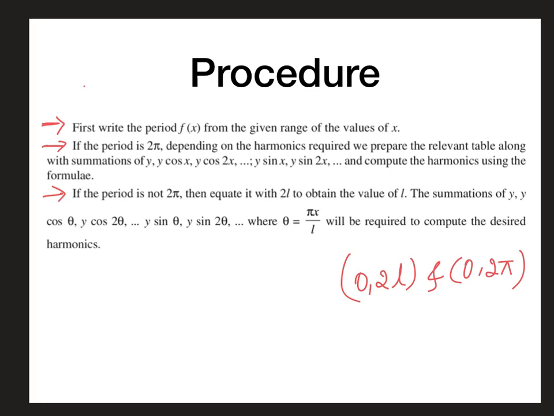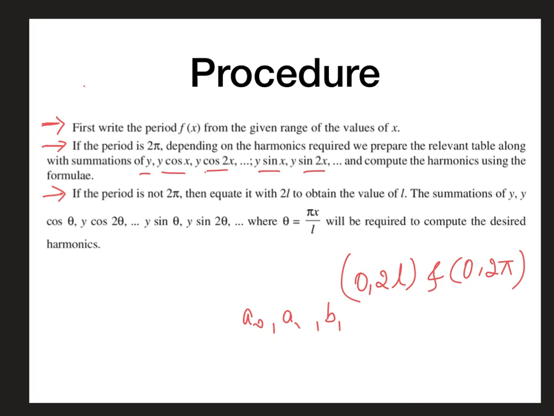If you want the Fourier series up to the first harmonic, you have to find only a naught, a1, b1. So you have to prepare the y cos x and y sin x summations using the table. If you require continuing to a2, b2, then we have to find the y cos 2x and y sin 2x summations from the table. And we can use the formula to find the harmonics.